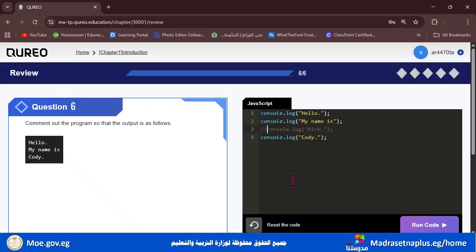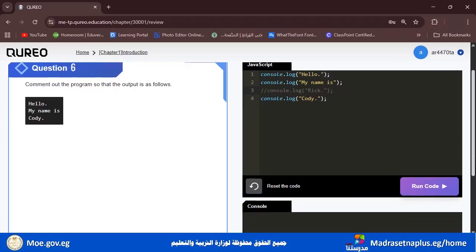And as you can see here, okay, it fainted. The color of it is fainted. That means that when we click run code, hello and my name is and Cody will be displayed, but the program here, which is fainted, which is preceded by two slashes, won't be displayed.